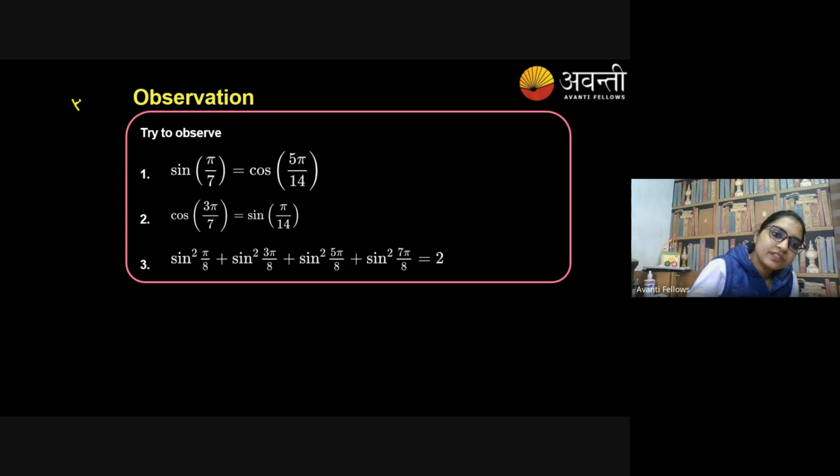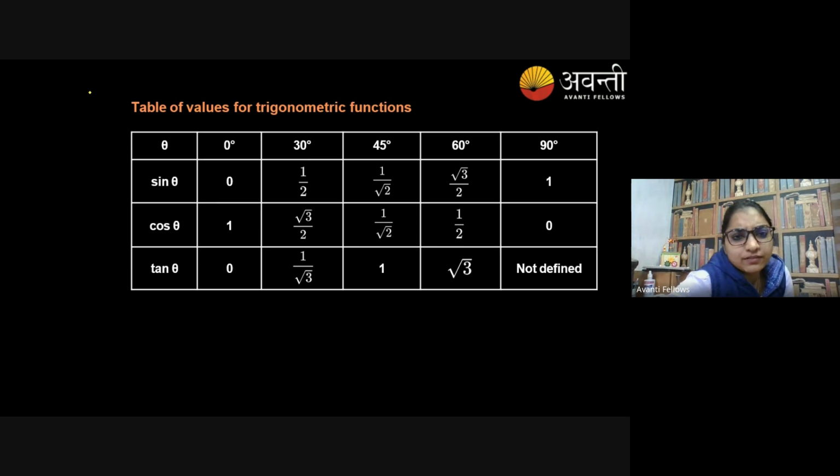These are some observations that you look at here and in your homework, right? How they get converted. These are the basic function values that everyone knows. How many of you know these values? Sine 0 degree, sine 30 degree, sine 45 degree. Everyone knows very well?